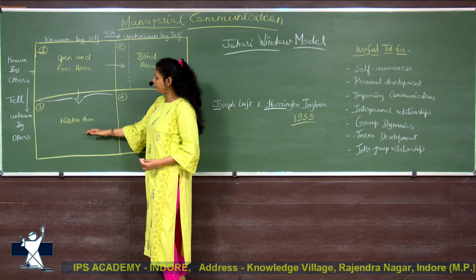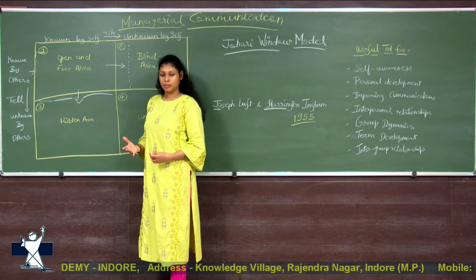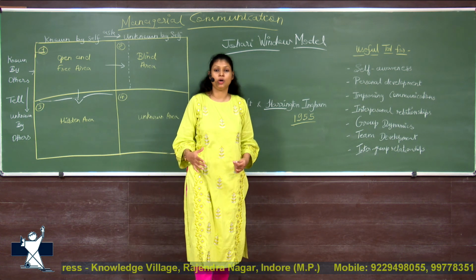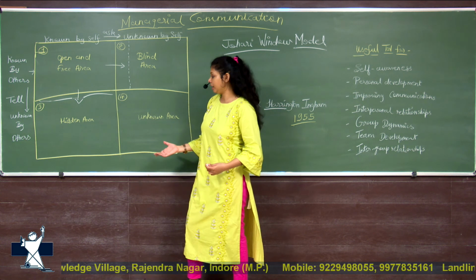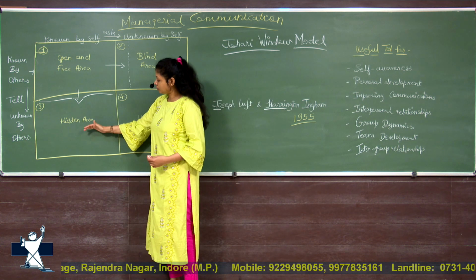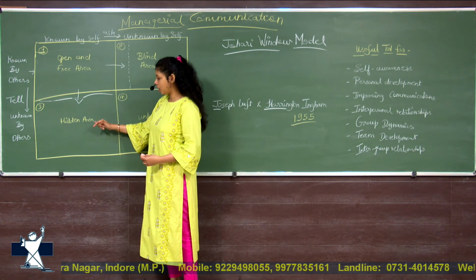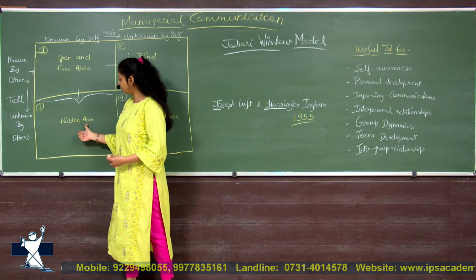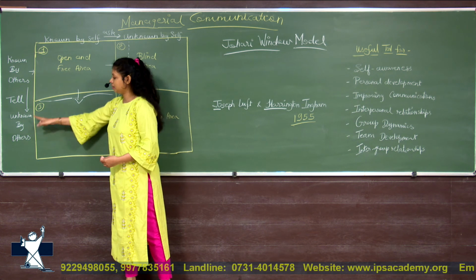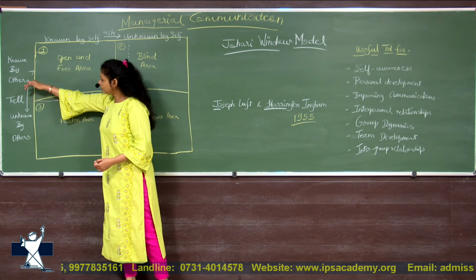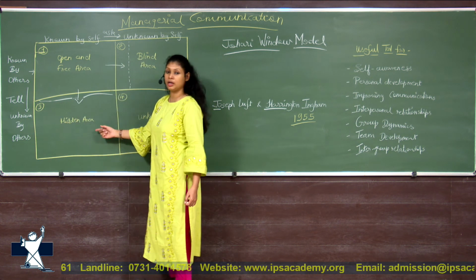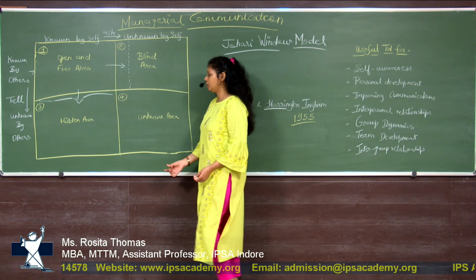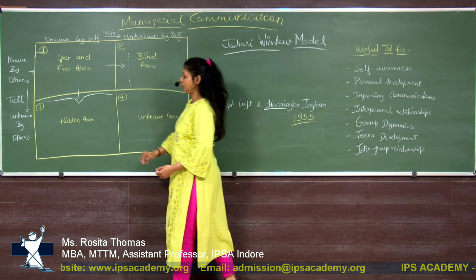Next is the hidden area, which is known to us but not known to other people. What you can do, how you can act smartly, how you can handle a situation. One should try to reduce the hidden area. How can you reduce it? You can tell others, because the hidden area is known to you but unknown to others. So you can tell others what you feel, what qualities you possess, what your traits are, and reduce the hidden area.